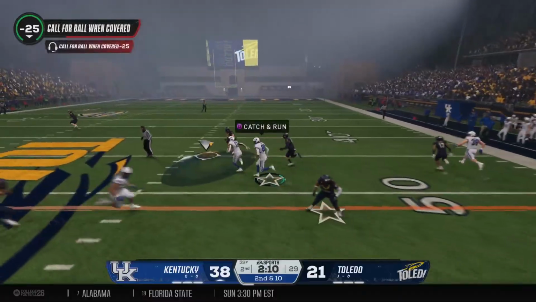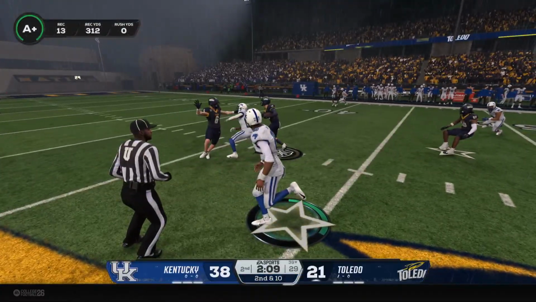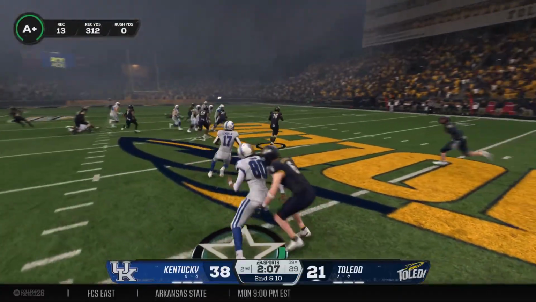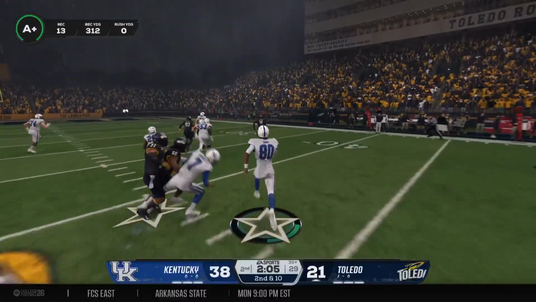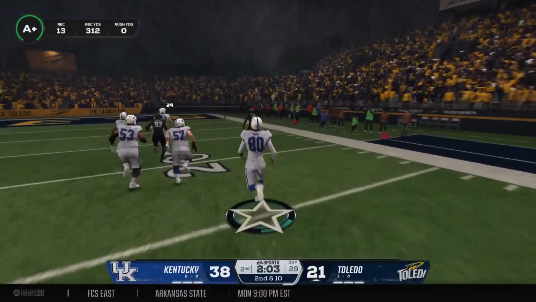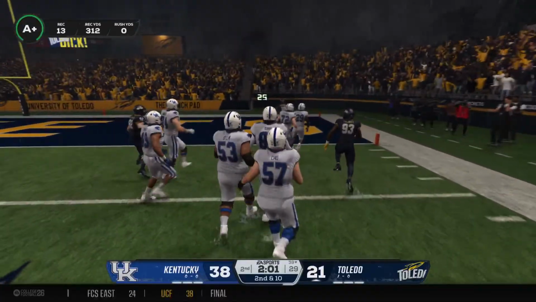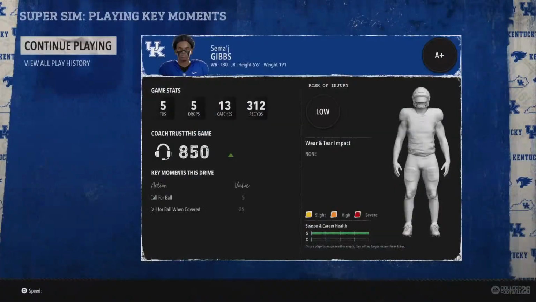Second down, he'll throw it. For the fourth time tonight, it's an interception. Trying to take it back. He's at the 20. Touchdown, Rocket!